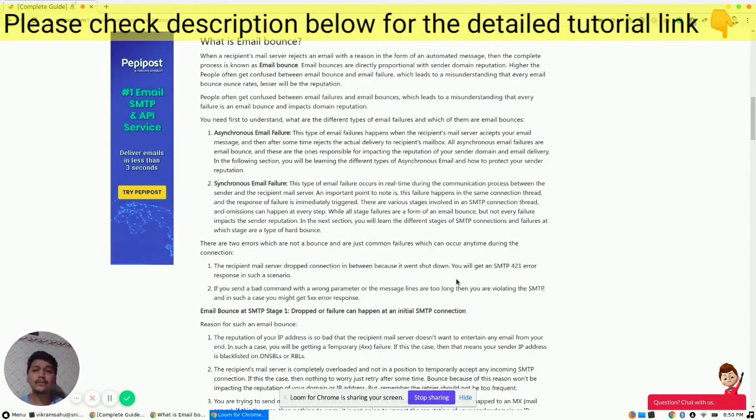Whereas synchronous email failures are real-time failures. As soon as the email is sent out and has not reached the recipient's MX server, they will automatically shoot out a bounce saying that this email might be invalid or this email doesn't exist anymore. So these are the two types of email failures.